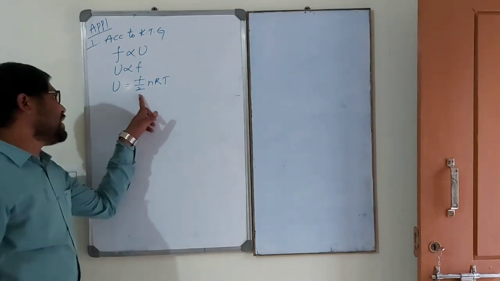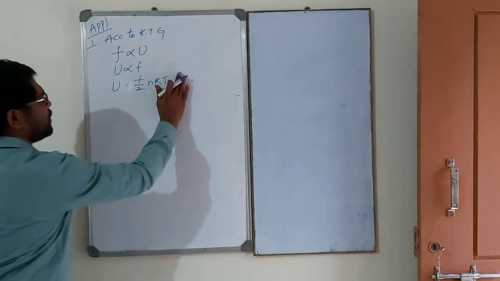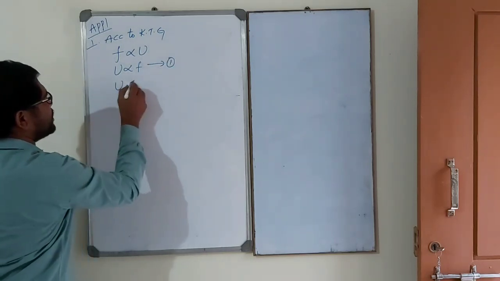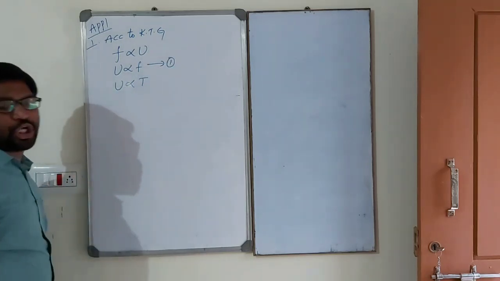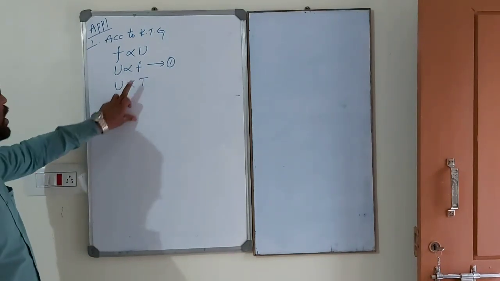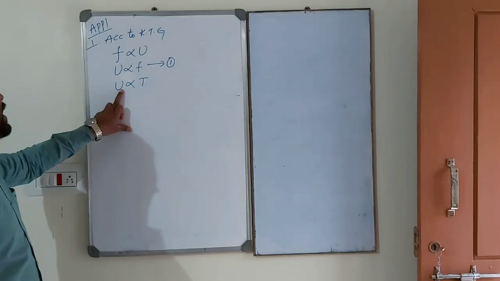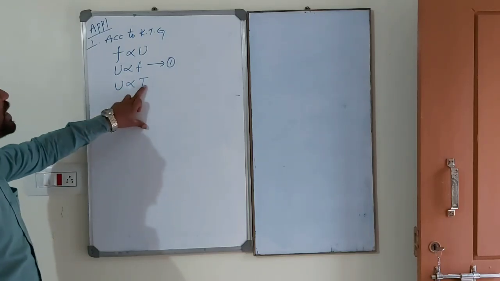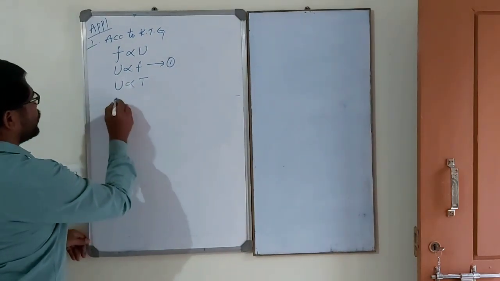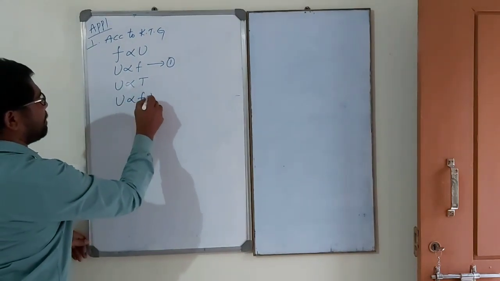Here, again, internal energy is developed according to temperature also. Internal energy increases due to degrees of freedom, and also internal energy increases directly with respect to temperature. Now U proportional to Ft.